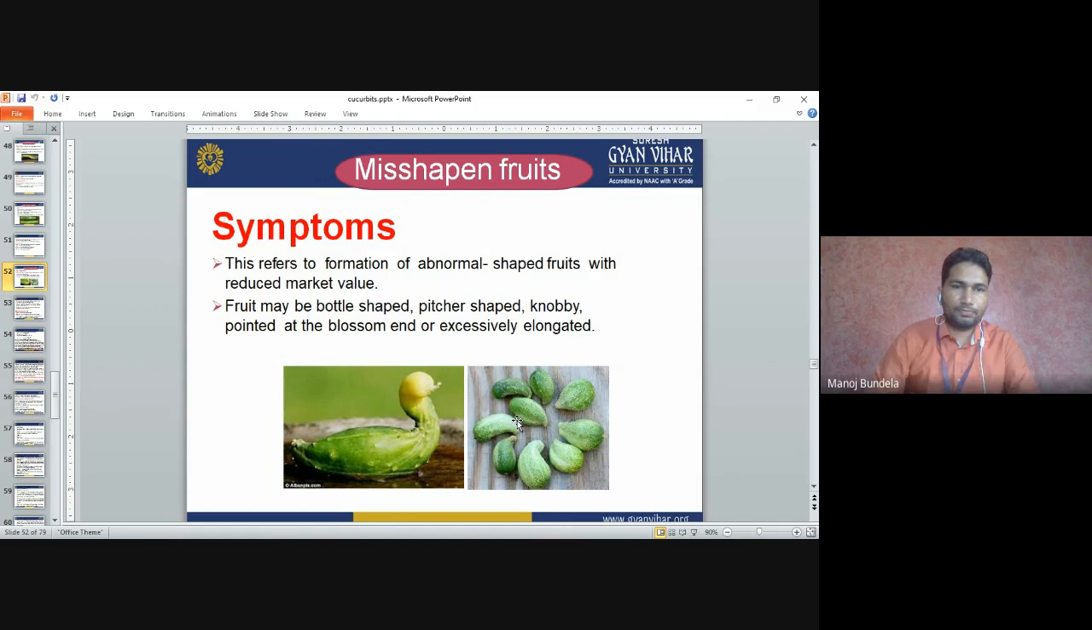Misshapen fruits. This refers to the formation of abnormally shaped fruits with reduced market value. Fruits may be bottle-shaped, peach-shaped, knobby, pointed at the blossom end, or excessively elongated. So the shape of the fruits will be changed, and they do not look like normal fruits.